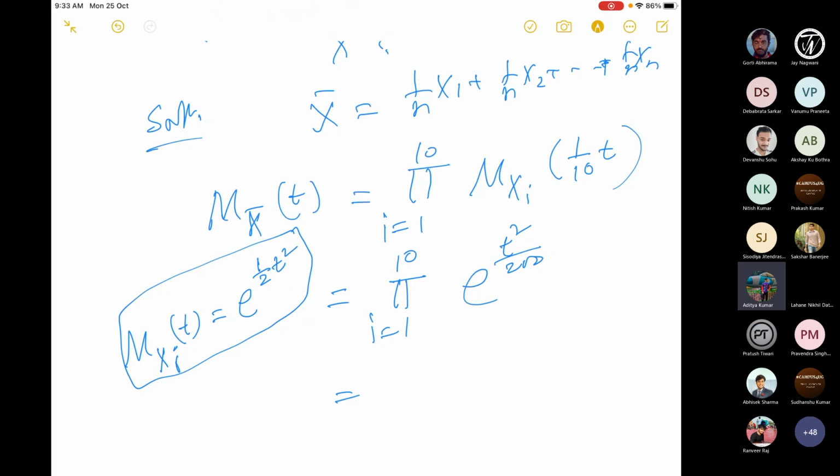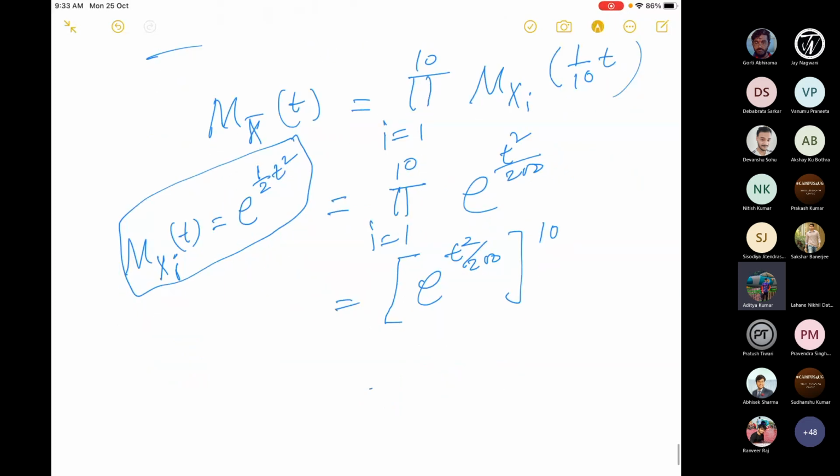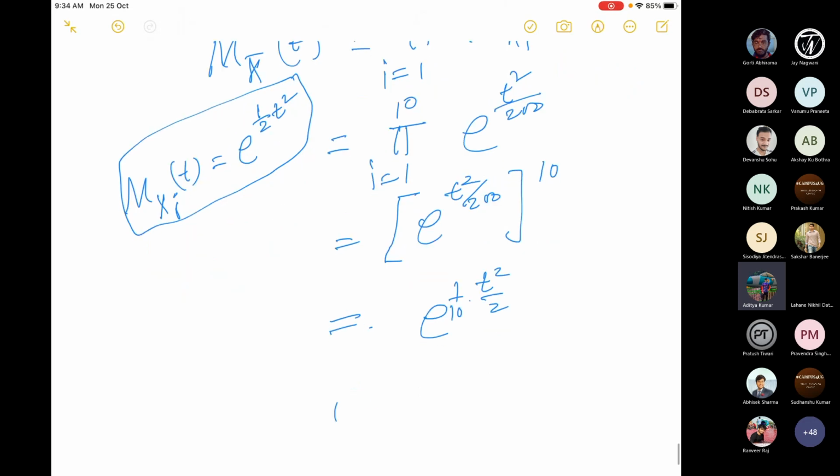So I have to make i equal to 1 to 10. That means 10 times I have to make a product. So e to the power t square by 200, to the power 10. This is an exponential function. If you take the 10 times product, then what will that be? t square by 20. So I can write 1 by 10 times t square by 2. So that means it is basically normal 0, 1 by 10.